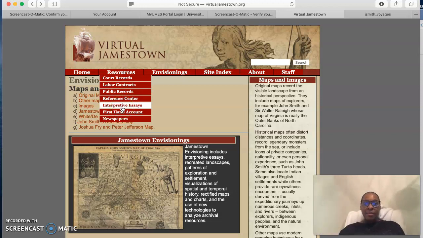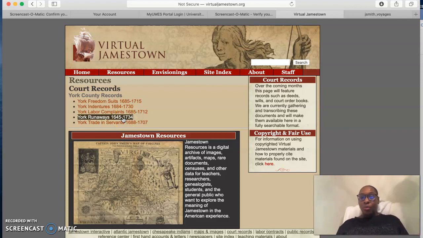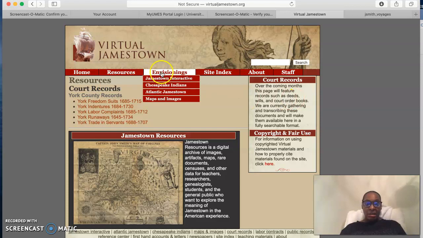digital history website gave me insight into what slavery actually looked like. I was able to use the court records to see enslaved Africans who may have sued for their freedom. Those are freedom suits. I was able to look at the number of runaways in Jamestown, Virginia, and that let me know that enslaved people consistently resisted bondage between 1645 and 1734.